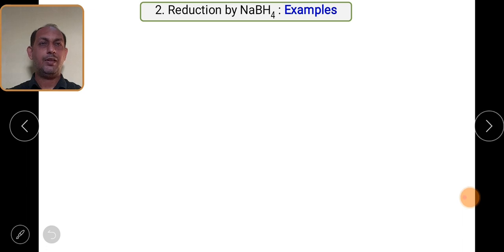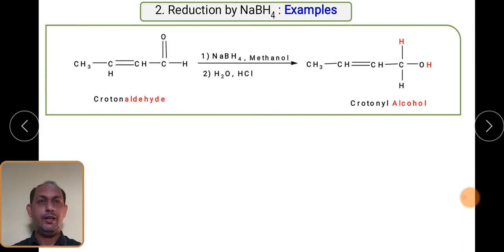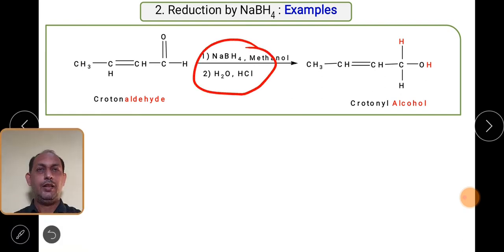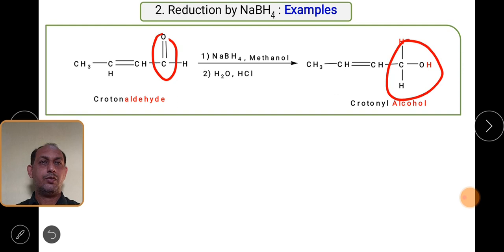Carbonyl compound gets converted into alcohol. Again the crotonaldehyde, by using NaBH4 in methanol, will only reduce this particular part, while the carbon-carbon double bond will not get reduced. So remember, this carbonyl group will get converted into a CH2OH group.